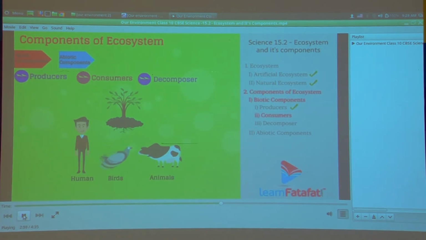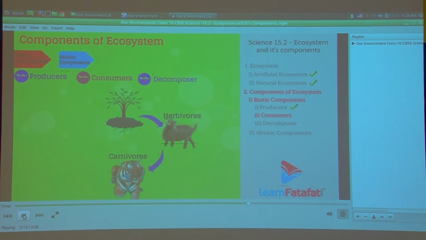Consumers can be classified as herbivores. The organisms that are directly dependent on plants. For example, goat. Carnivores. The organisms that obtain food by eating other animals are carnivores. For example, tiger.